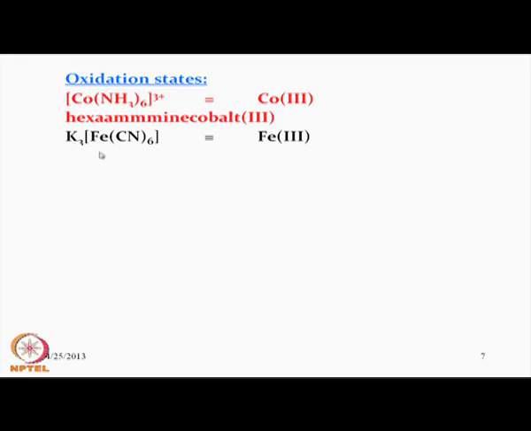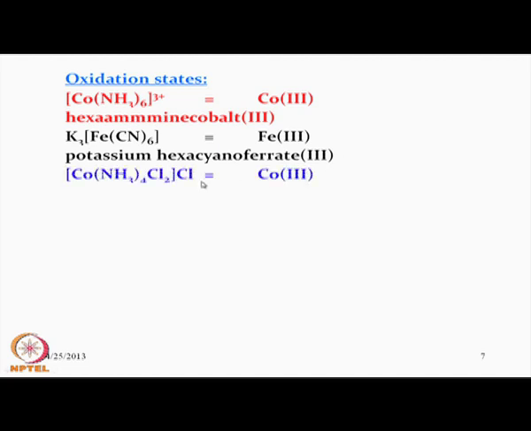If 4 are required, the iron oxidation state would be +2. One is known as ferrocyanide, another is known as ferricyanide. So, the name of the compound will be potassium hexacyanoferrate, because we name this part as the anionic part, and the anionic part is named with the Latin name with the suffix -ate, with the oxidation state in brackets.